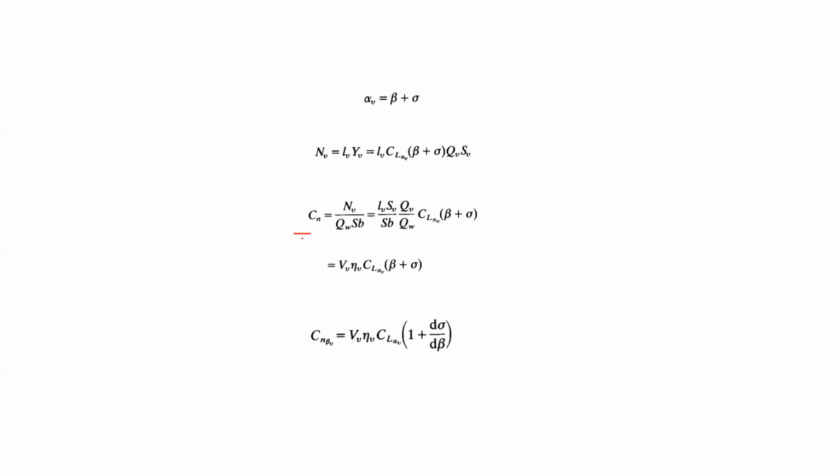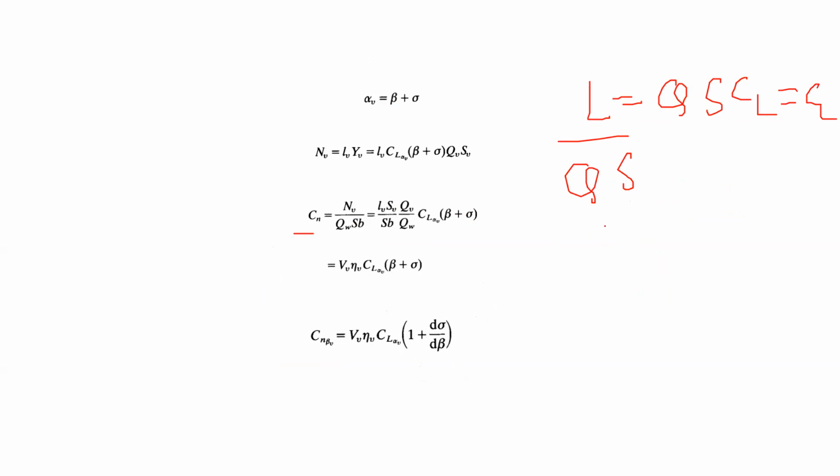Now, in this equation, usually when you write L equals some dynamic pressure, S, and CL, then you divide it by Q S, and what you find is CL.